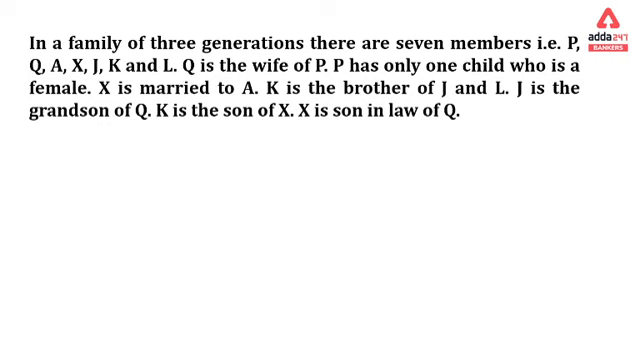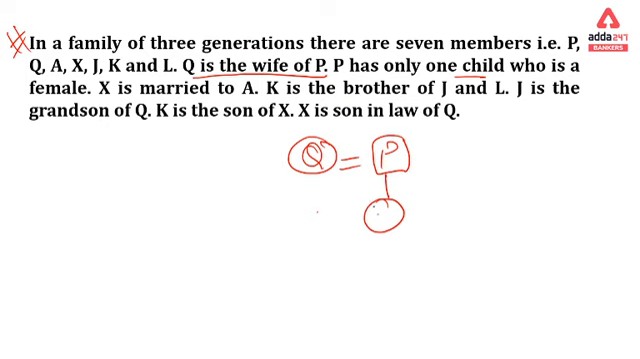Coming on the next question, it is given over here. I again prefer that you pause the video and try to solve this question by yourself. So let's have a look at the solution. Q is a wife of P. That means P is a husband. P has only one child who is a female.